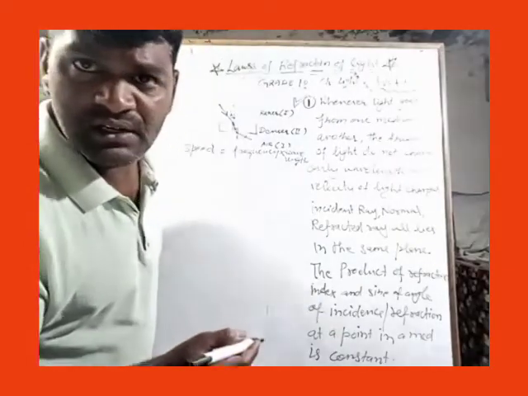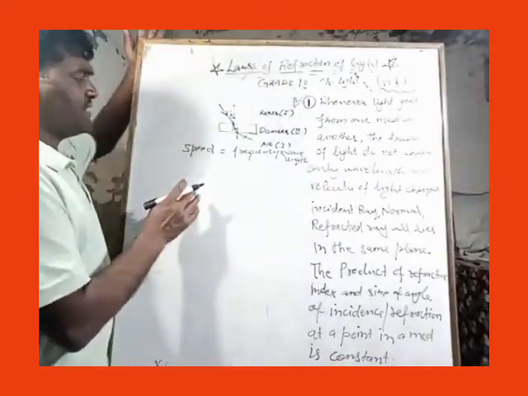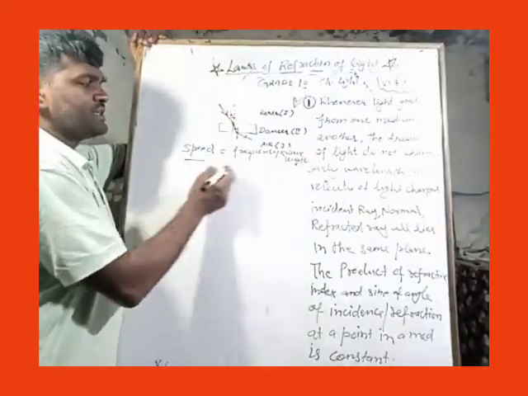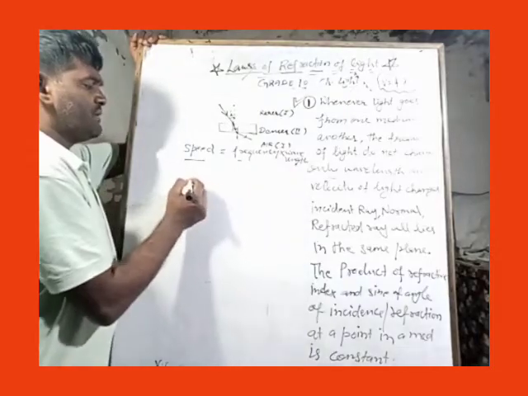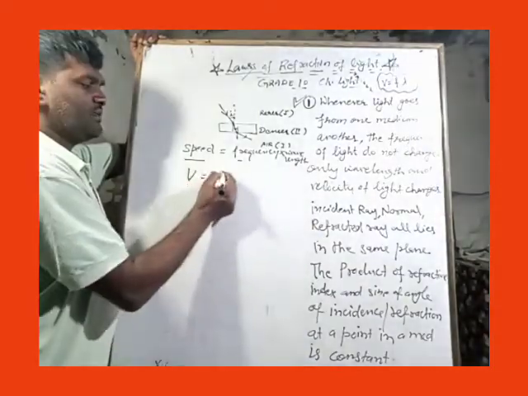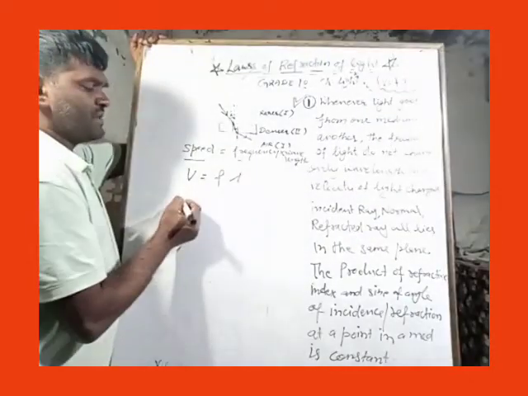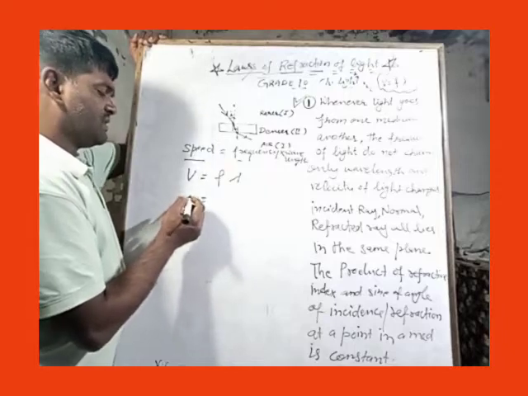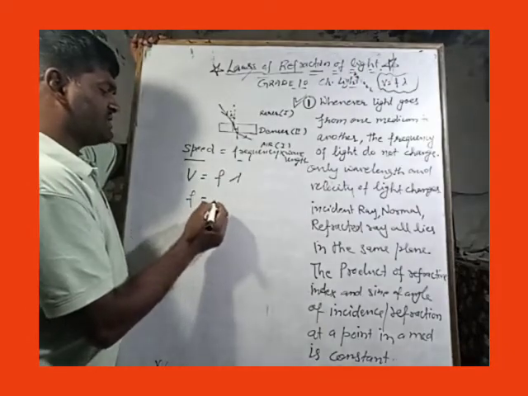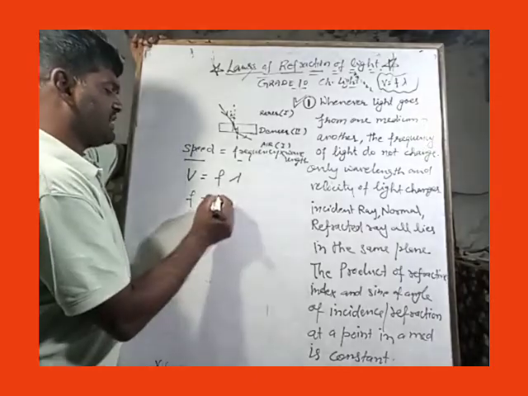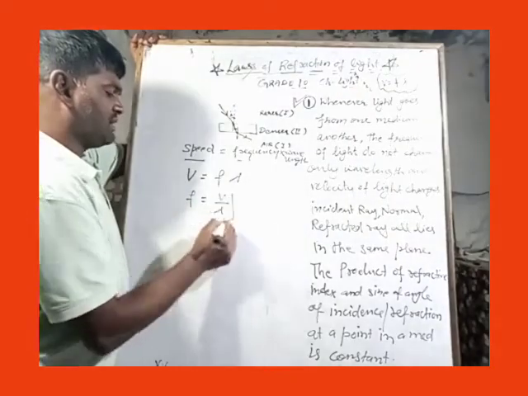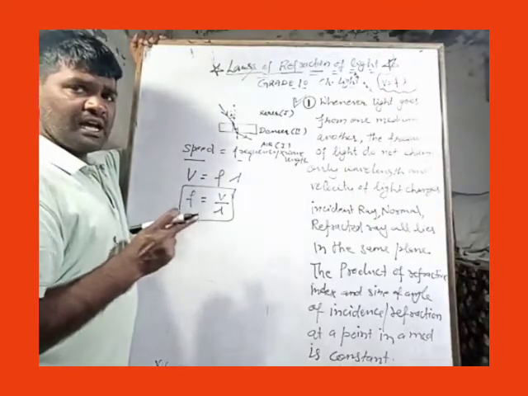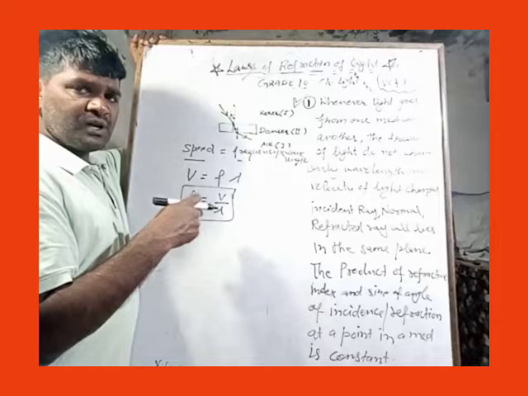Is it visible? It is a little small. I will try to increase the font size, but I hope you are listening to me carefully. So speed can be given as a relation of frequency and wavelength. If we denote speed with v, frequency with f, and wavelength with lambda, then we have that relation. Frequency may be written as v upon lambda.